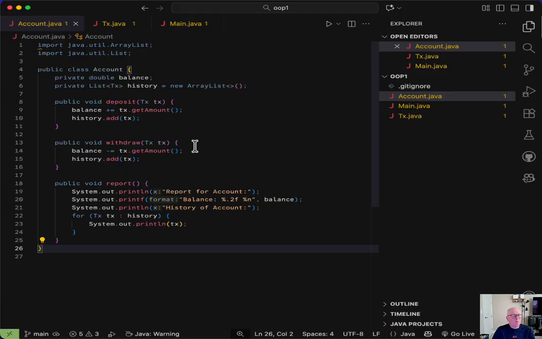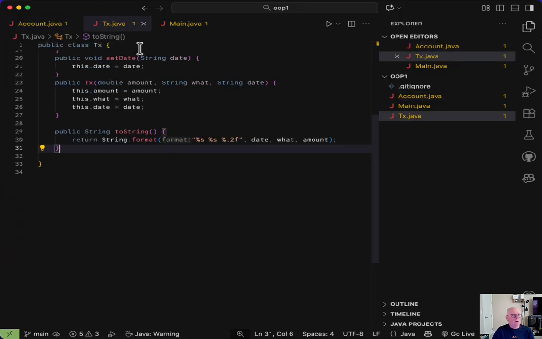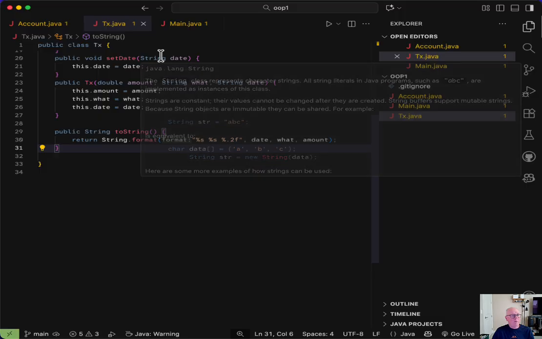But just for the purposes of illustration, let's say that the transaction object itself is somewhat aware of whether it's a deposit or a withdrawal. So we can do that very easily by using inheritance. So let's use our transaction as our base class, as our superclass. And we'll create a deposit version and a withdrawal version.